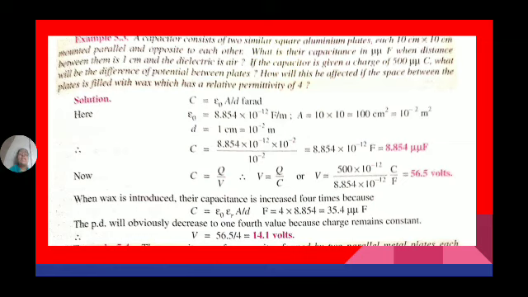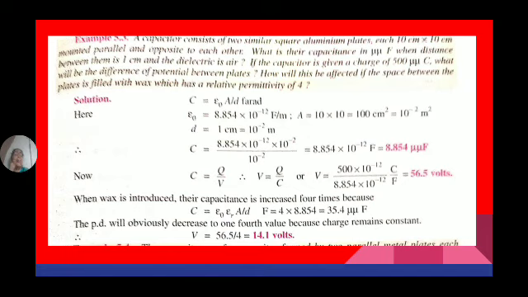A capacitor consists of two similar square aluminium plates, each 10 centimeter by 10 centimeter, mounted parallel and opposite to each other, like this. What is the capacitance in microfarads when the distance between them is 1 centimeter and the dielectric between the plates is air? C is equal to epsilon A by D.